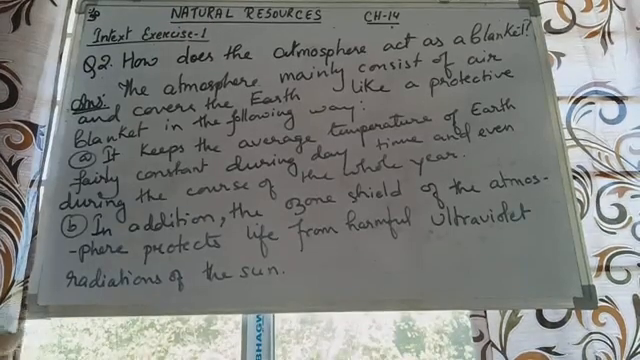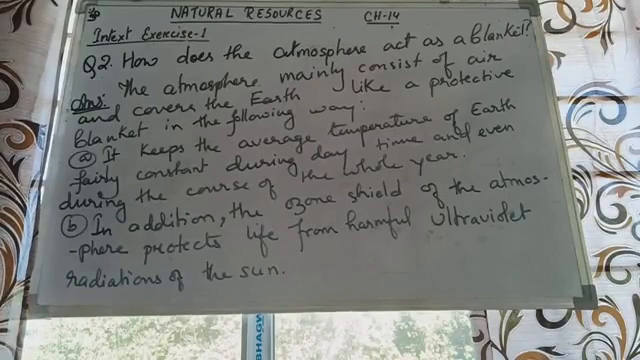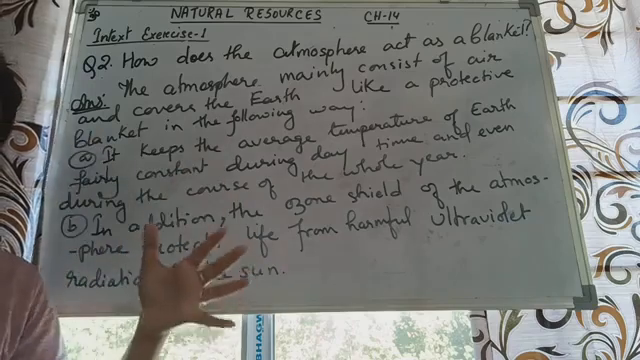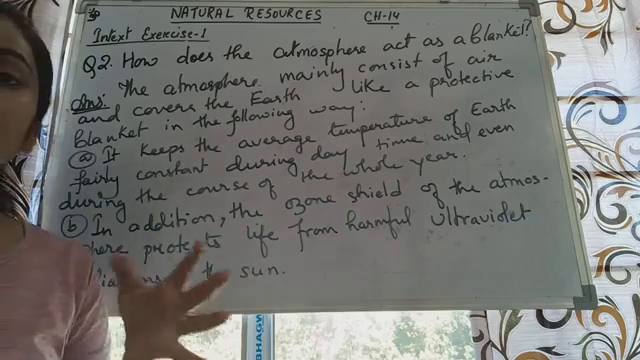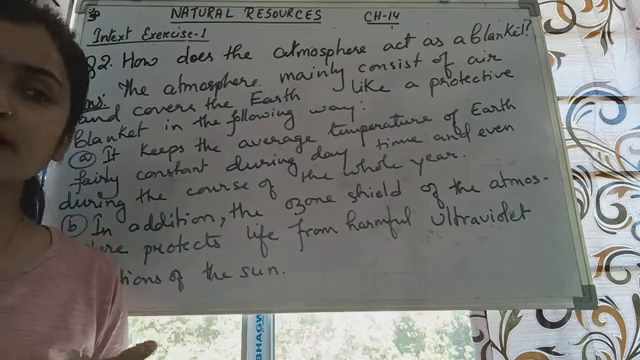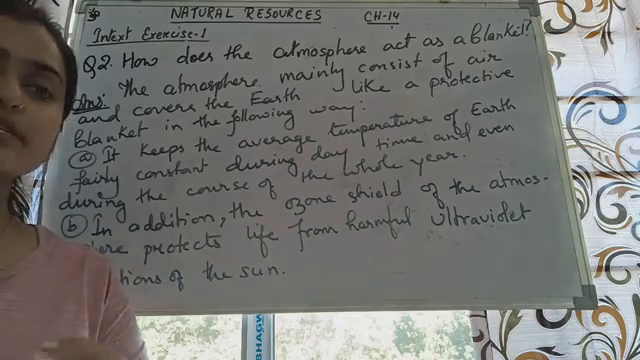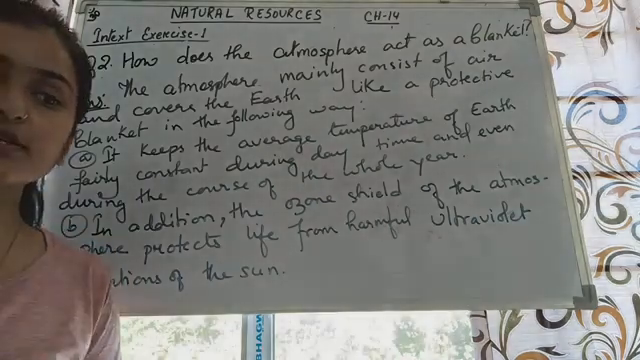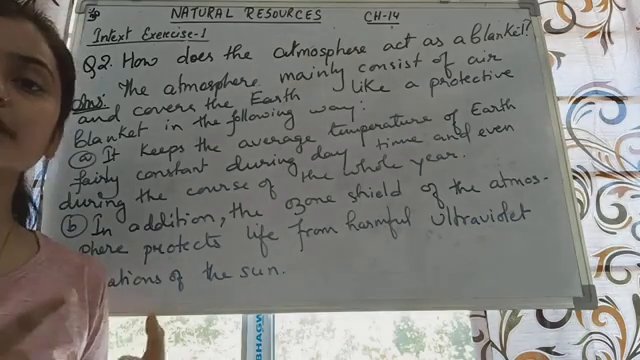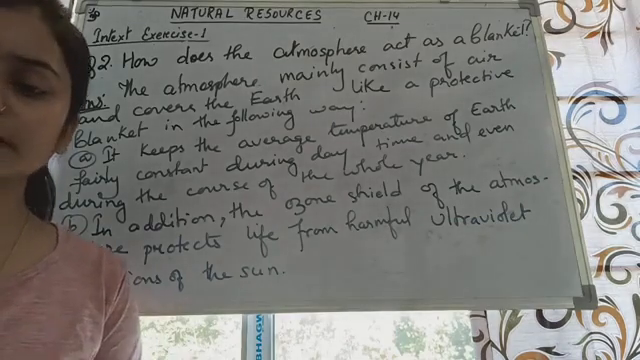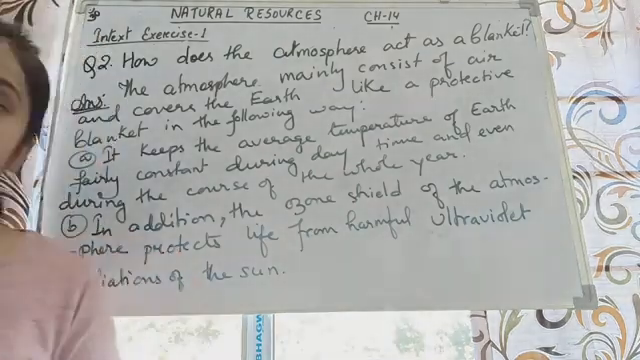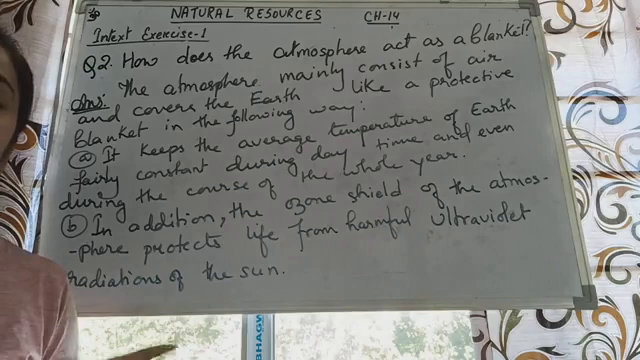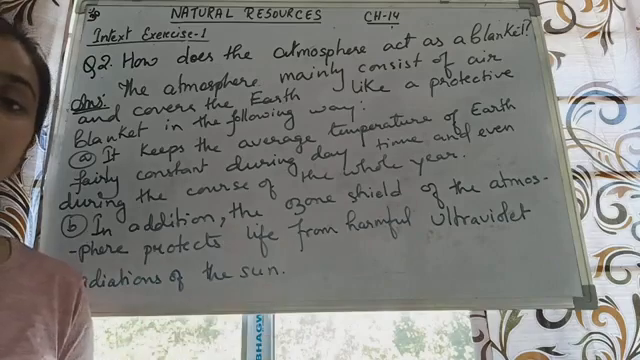So students, here is the second question. The second question says, how does the atmosphere act as a blanket? Now we know all the earth's surface is surrounded by the atmosphere, so it covers the whole earth as a blanket. This blanket doesn't only provide warmness, like the blanket that keeps us warm during winter. It also protects us from many different kinds of things. So let's see how. Why do we consider it a blanket? Because it tries to keep the temperature of the whole earth fairly constant.